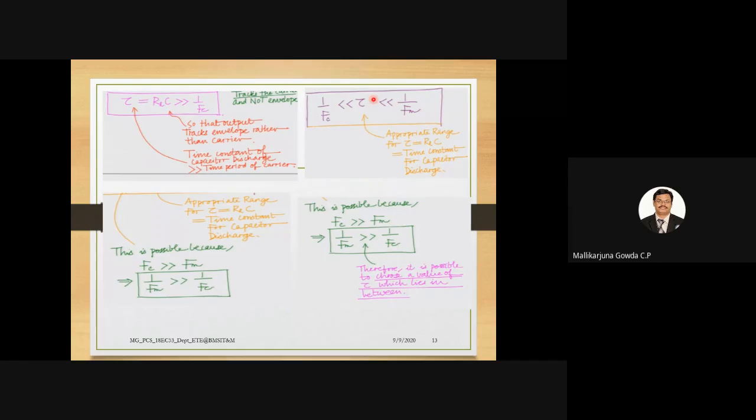So ultimately, to get good performance of the envelope detector, the time constant tau, which is RL into C, should be much less than the time period of the message signal and much greater than the time period of the carrier signal.